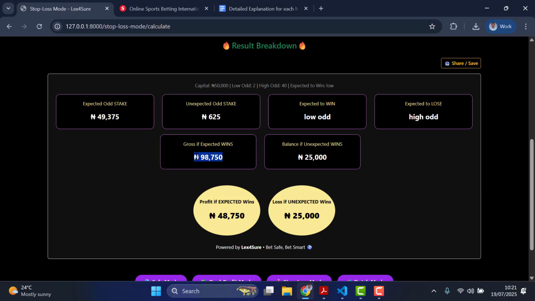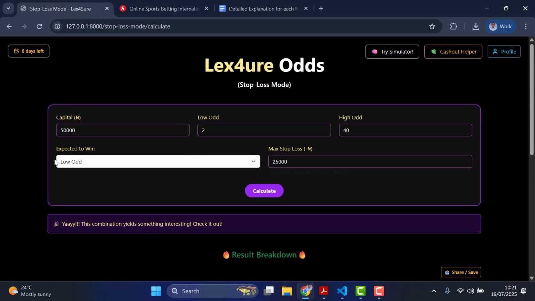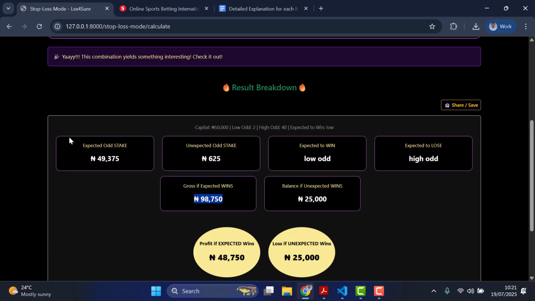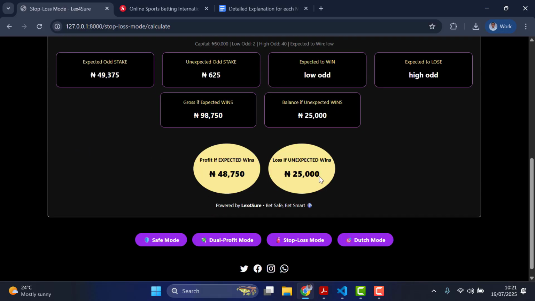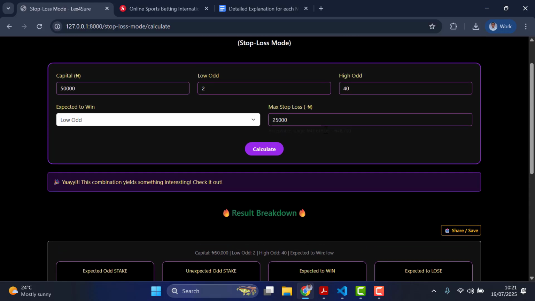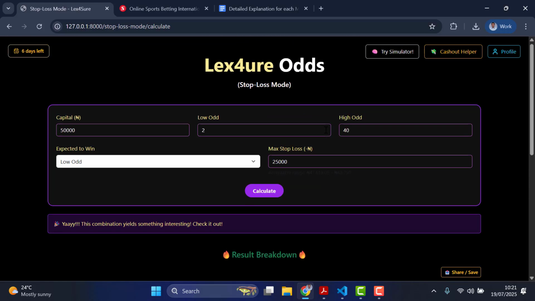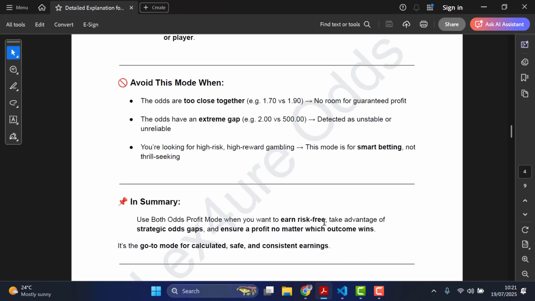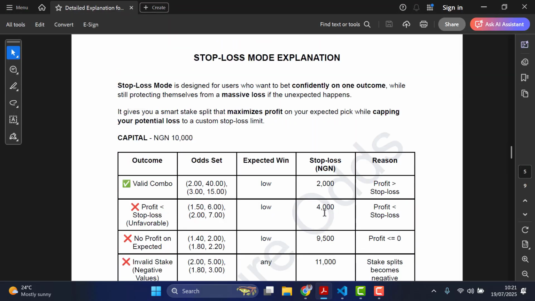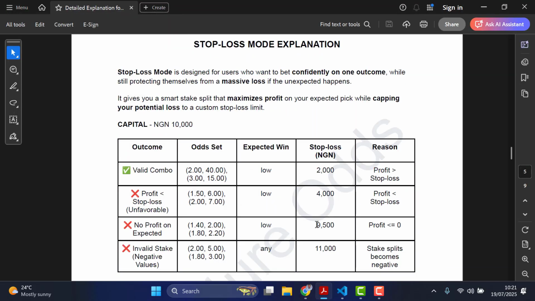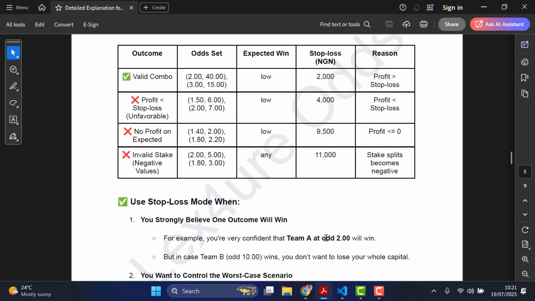That means your total gross profit will be 98,000 from your 50,000. But eventually, if you are to lose, you are only losing 25,000, which is what you only want to lose. That means you are only getting back in return 25,000. You understand, which is the loss. So that is how this works. So in some way, this is just like a description of everything that we just did here in practical.